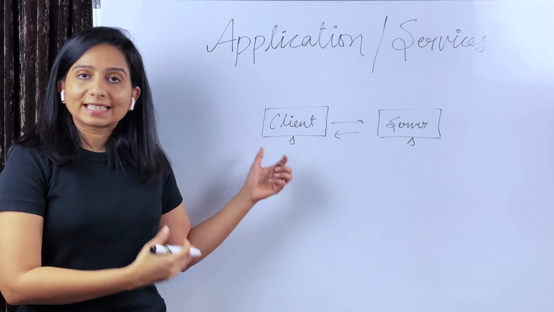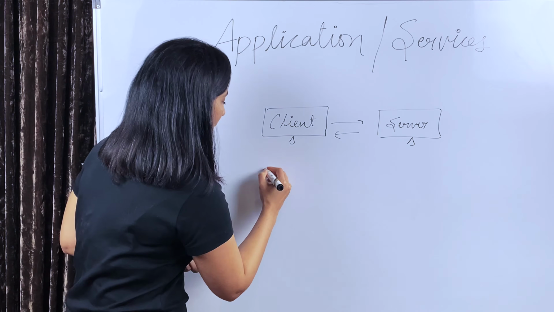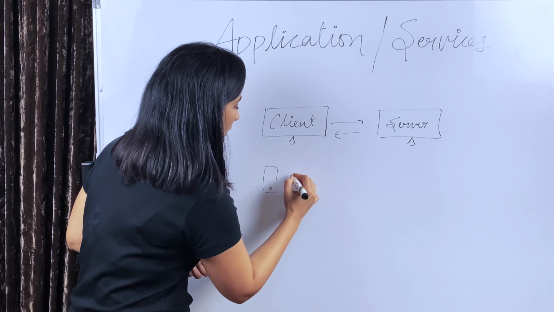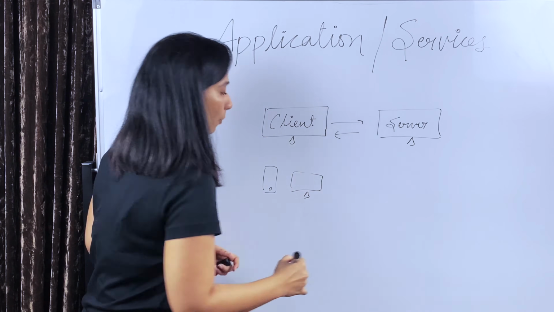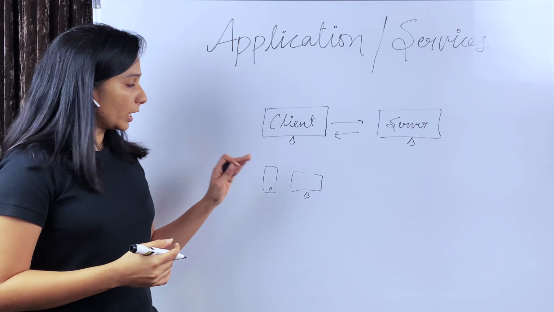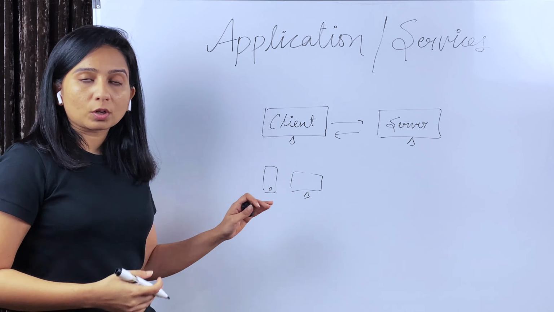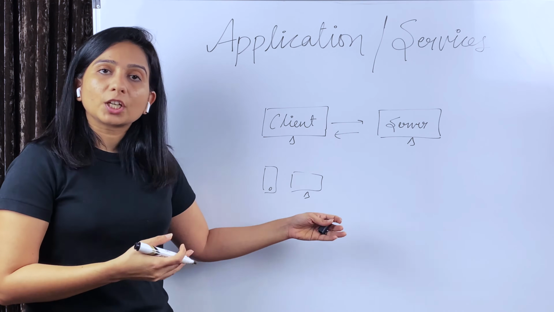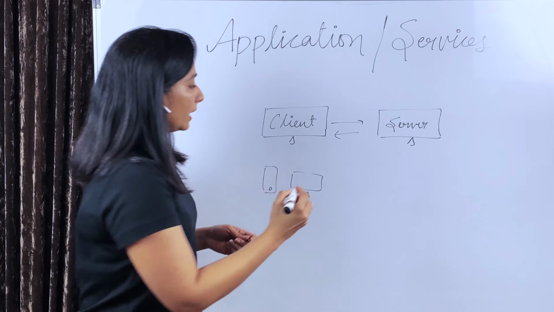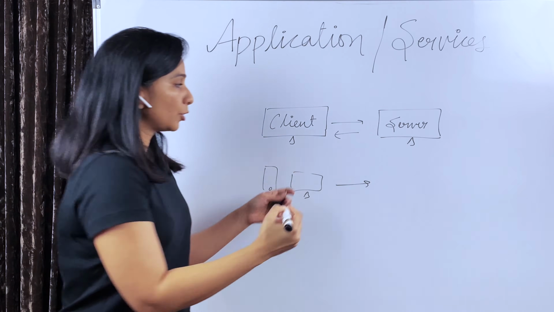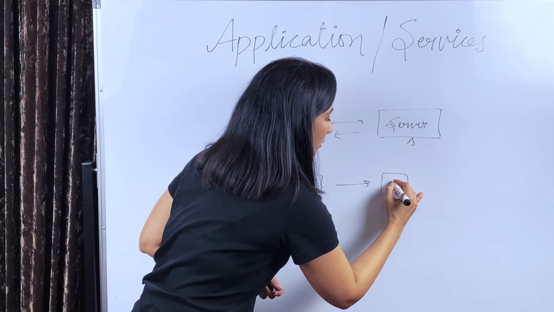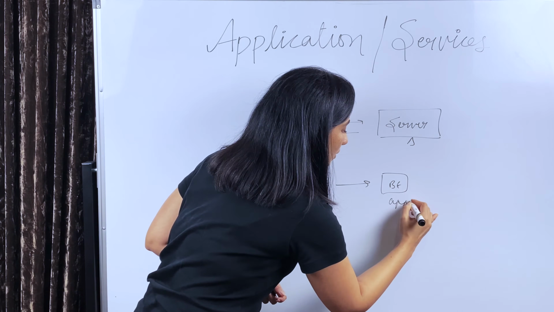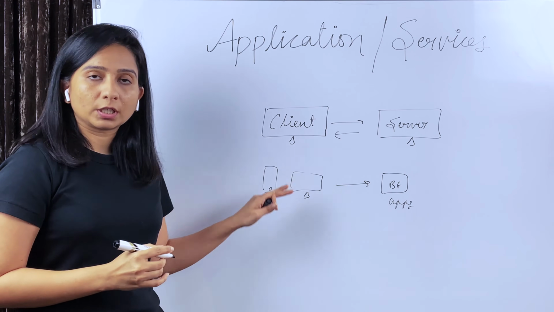Now, let's see some examples of these apps. For example, you have apps on your phones, and you have apps on your desktop, which you access like a web app. For example, you have Netflix, Dropbox, and Evernote on your phone, and you can access them through the desktop also. There are web applications and desktop applications, and these applications talk to the backend, where backend apps are serving these front-end applications.